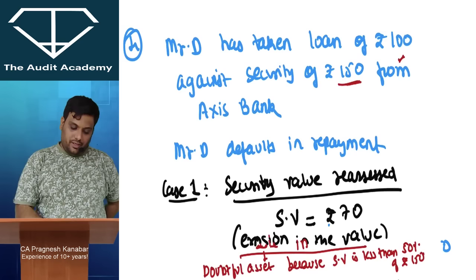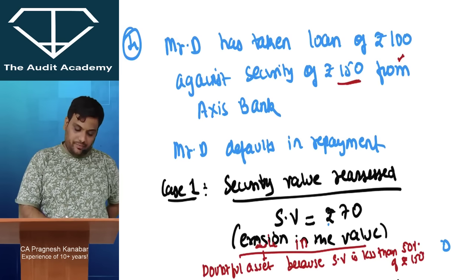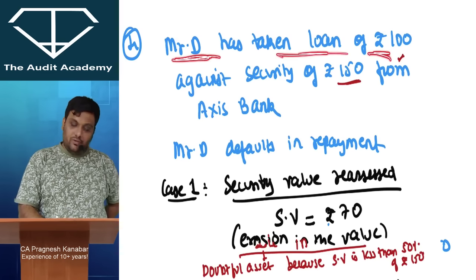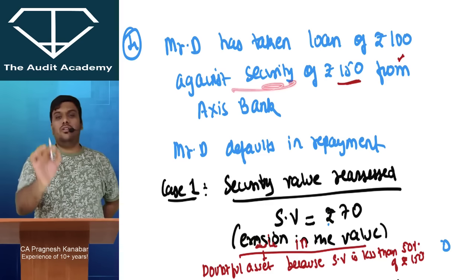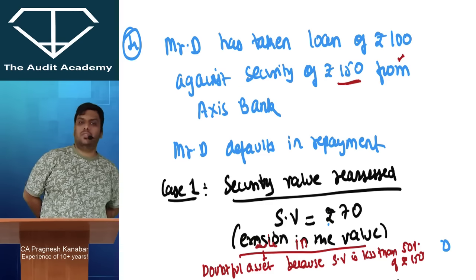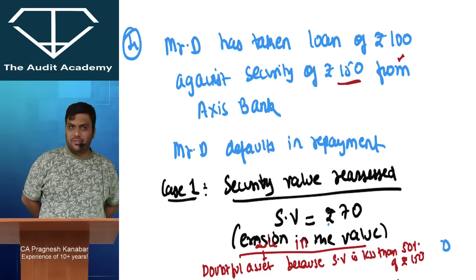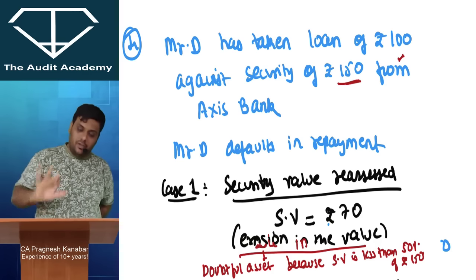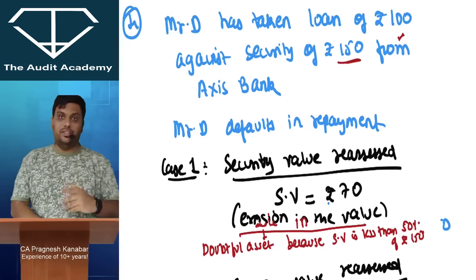the value of security. Another special adjustment. Let us say Mr. D has taken a loan of rupees 100 and security of rupees 150 from Axis Bank. Loan of 100, security given to Axis Bank was rupees 150. Let us say Mr. D defaults in repayment.